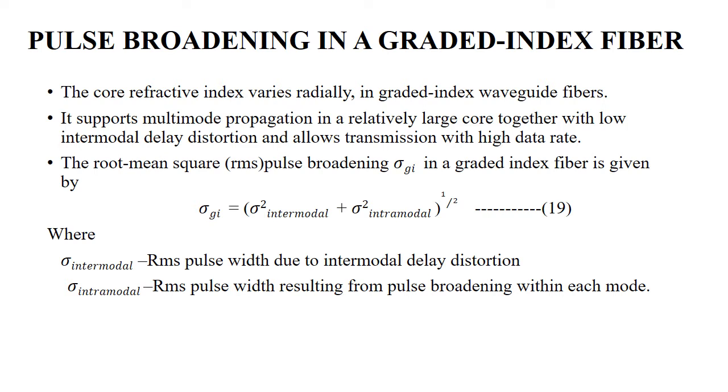So the root mean square (RMS) pulse broadening sigma GI in a graded index fiber is given by sigma GI equal to (sigma squared intermodal plus sigma squared intramodal) the whole power 1 by 2. Where sigma intermodal is the RMS pulse width due to intermodal delay distortion, and sigma intramodal means the RMS pulse width resulting from the pulse broadening within each mode.